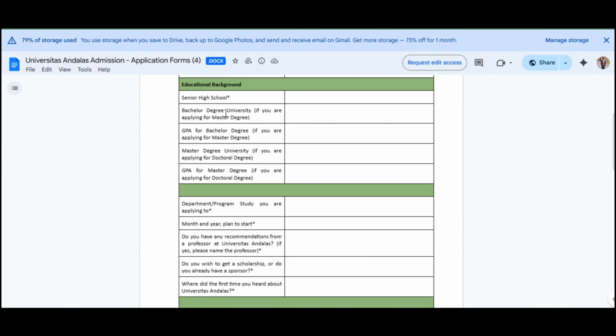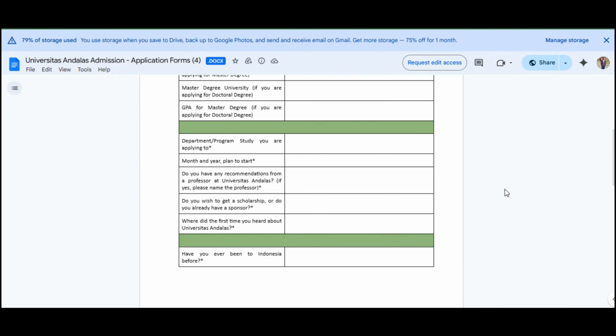and their bachelor's will be put here, the information regarding their bachelor's, and their GPA should be here. And for the master's degree, they need to put their master's degree here for PhD students, and their GPA also. Now if you talk about which study program you want to apply for, you'll be writing it here.